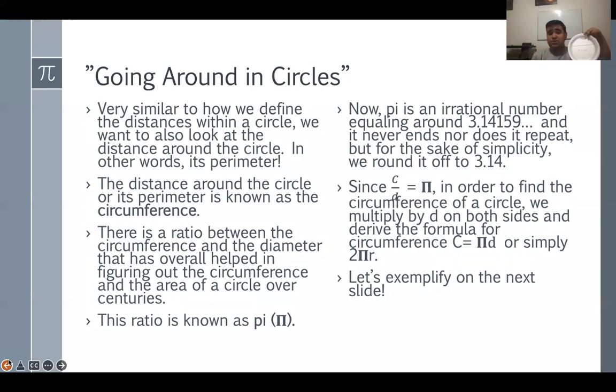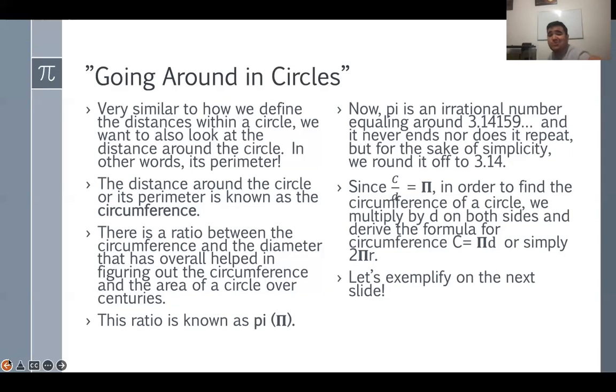So when you go into the test and take the FSA, it's going to tell you pi is either equal to 3.14 or it's going to be equal to 22/7, so you can have an idea of what pi is. You will get it in the reference sheet. Now remember, in order to find out how we get the formula of the circumference, you are going to get this in the test.